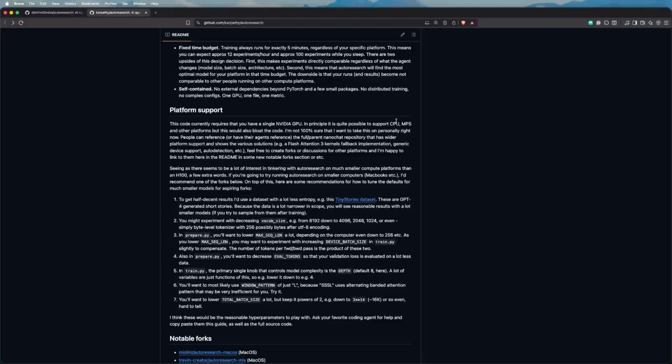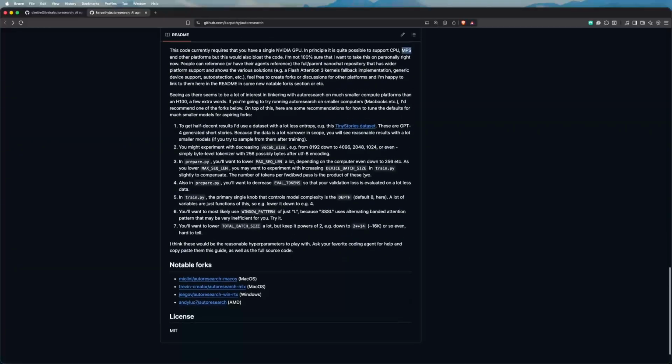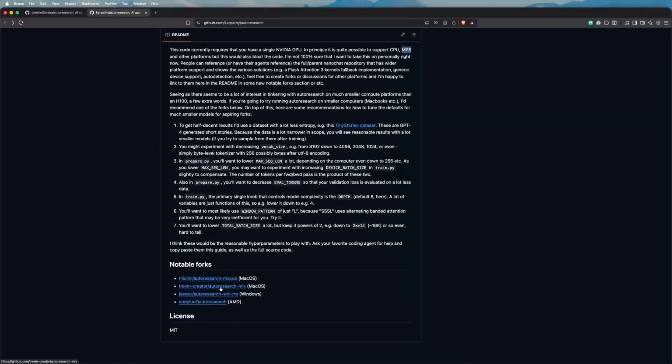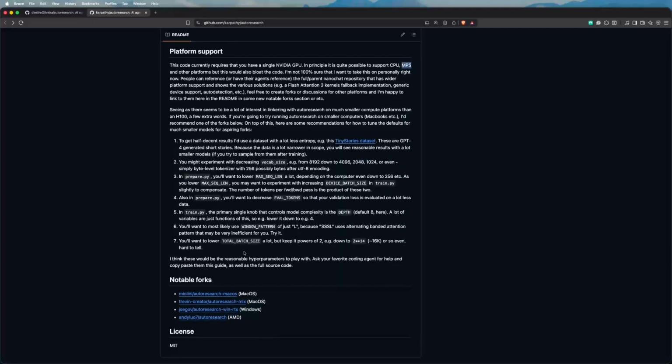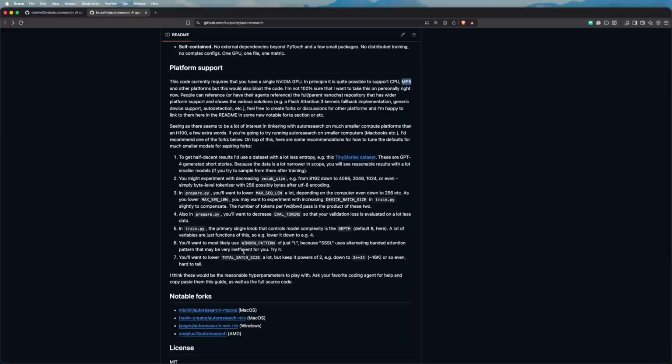But as you can see, it does not support CPU or macOS, the Apple Silicon chips here. It should be possible, as he described it, but it was not the goal here. Already some of the members of the community did some work here to support other things. But basically what I did was to make it even more accessible.